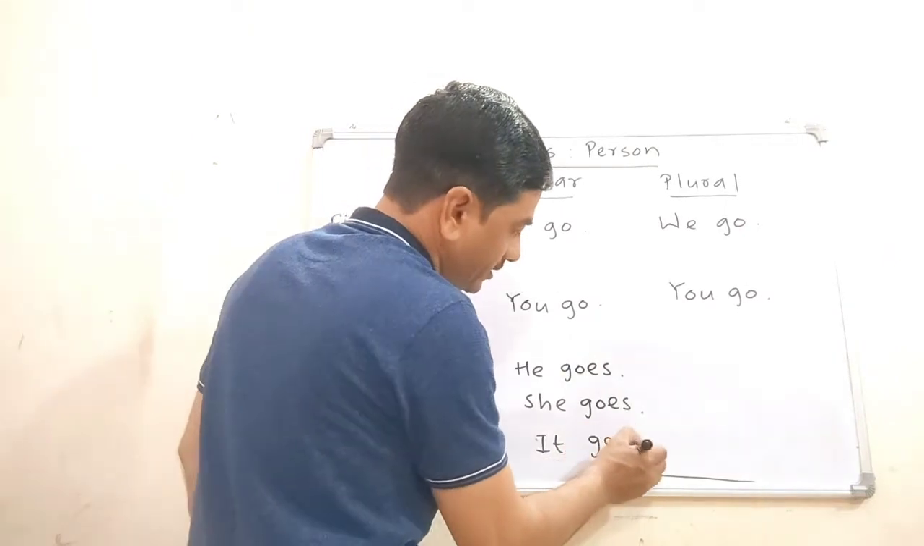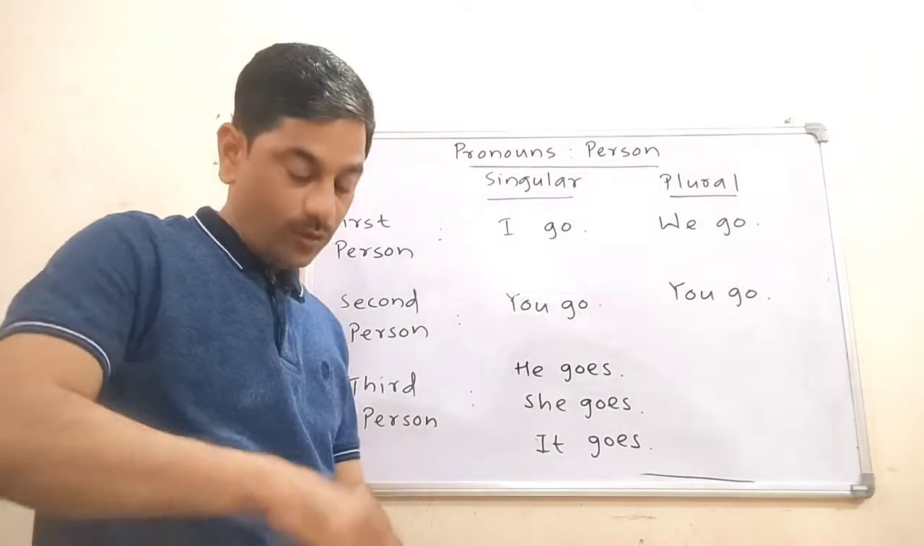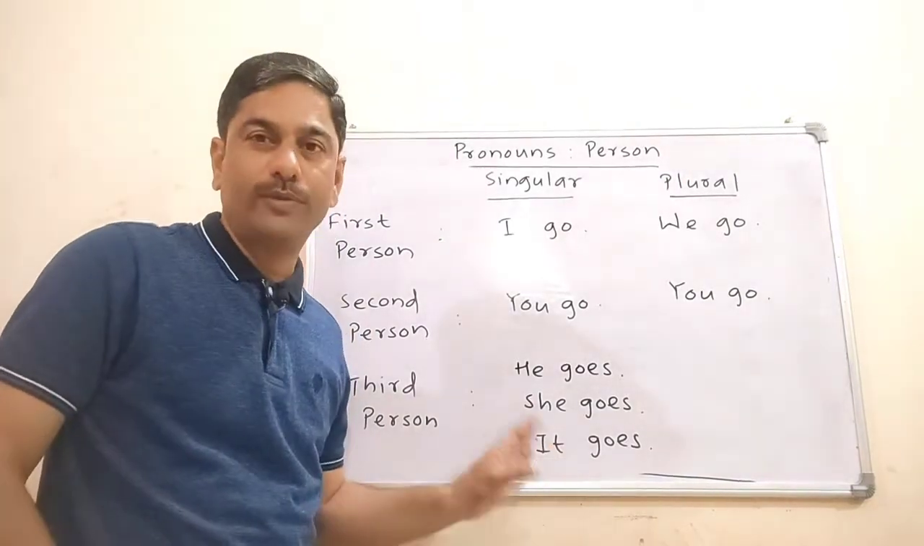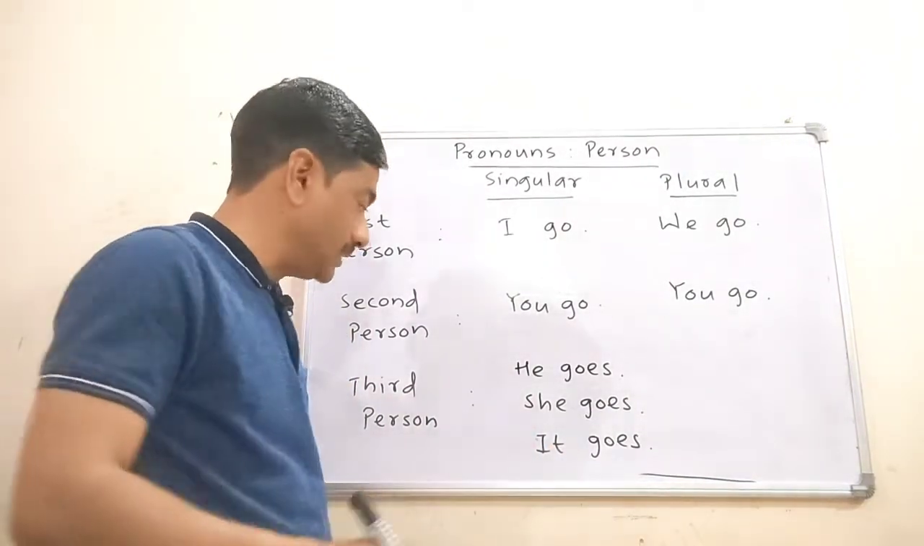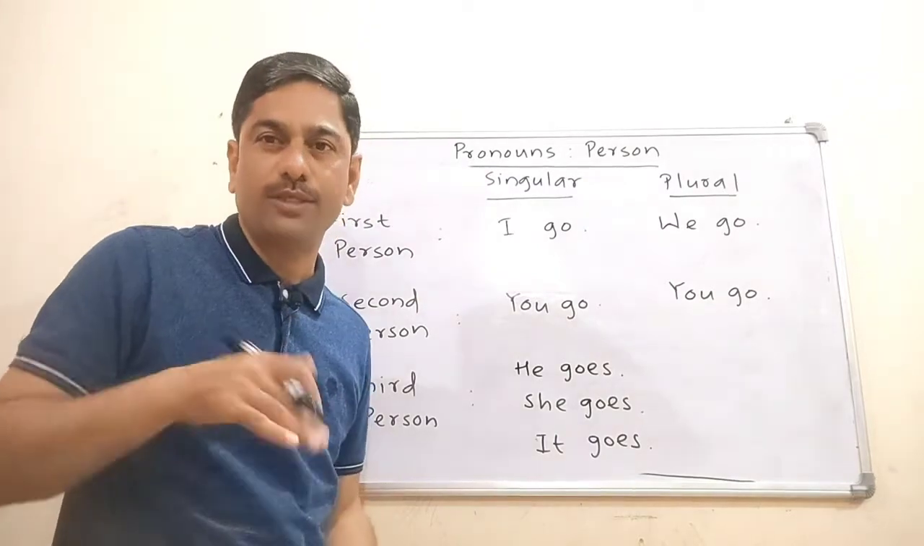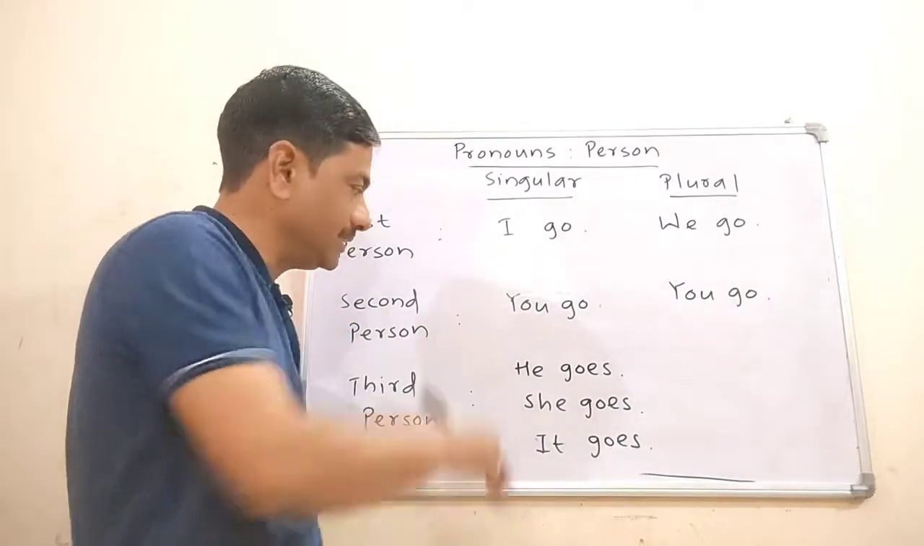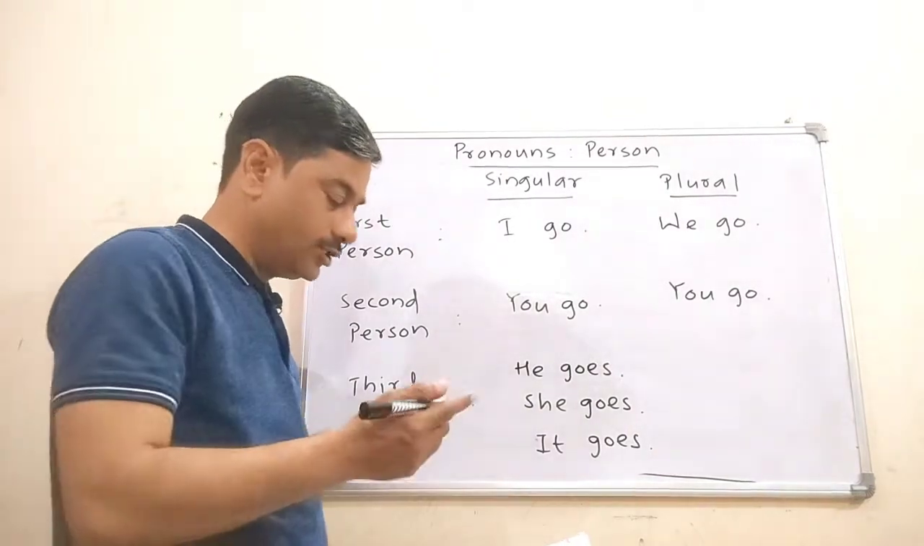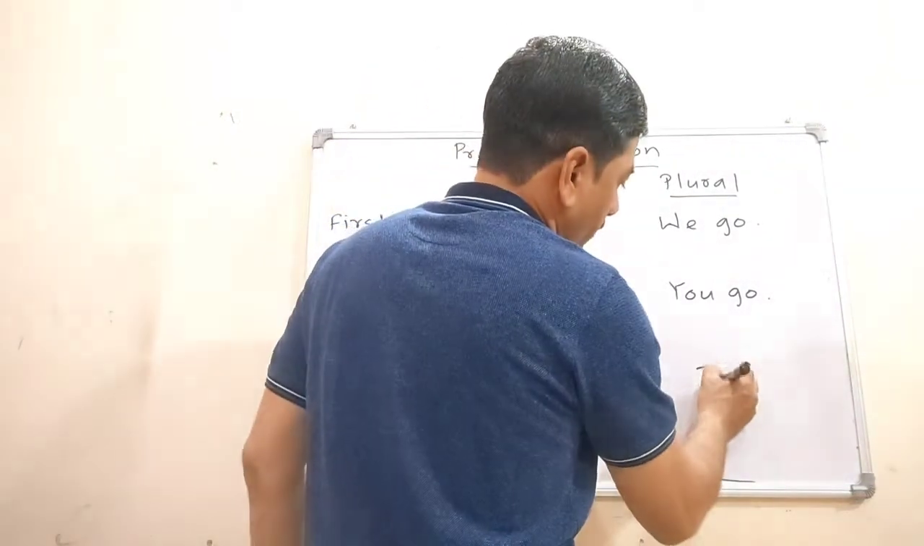So as far as third person singular is concerned, you have to make use of the s form in simple present tense. As per the s form, you have to add s or es to the verb as far as the third person singular is concerned. And its plural is they go.